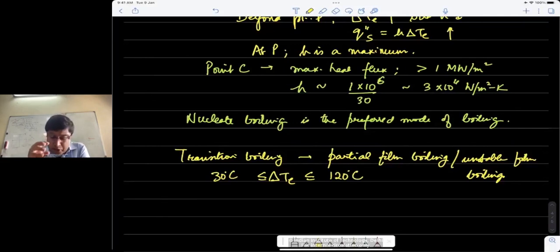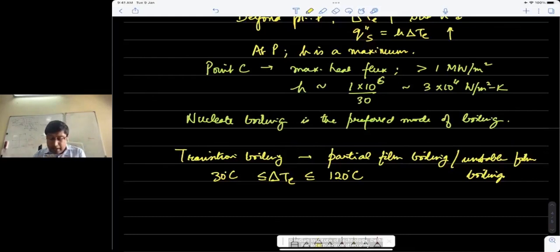And because of this rapid bubble formation now, the film or the vapors effectively starts to block the surface from the liquid. So the liquid surface, or rather from the solid. So the solid surface starts getting covered with a vapor film, and the liquid is no longer able to go and attach itself and convert into the vapor phase.